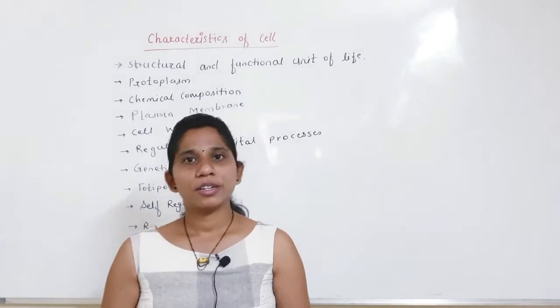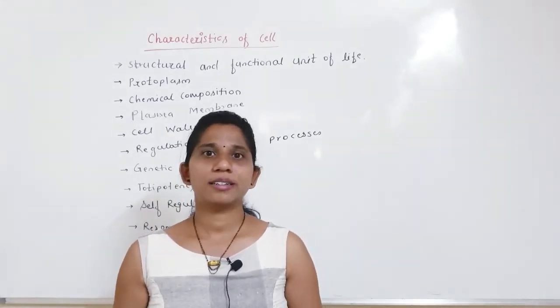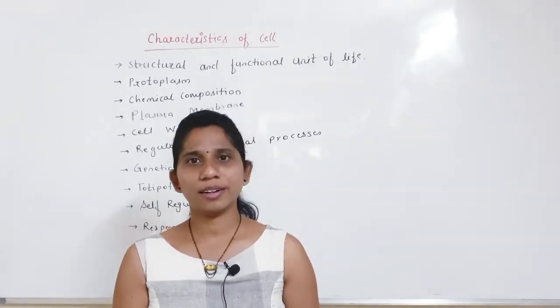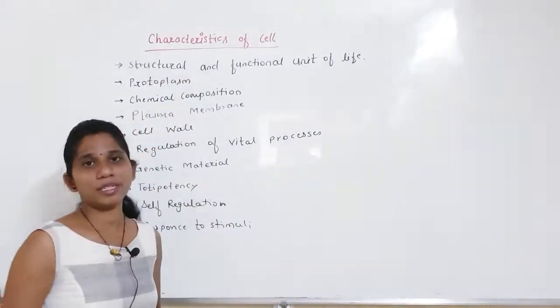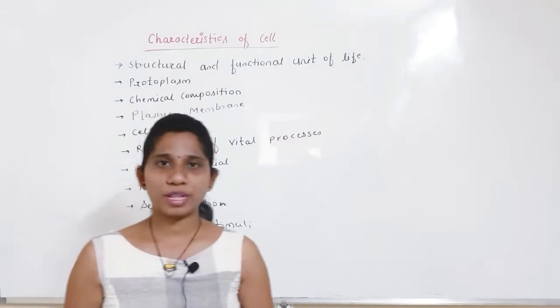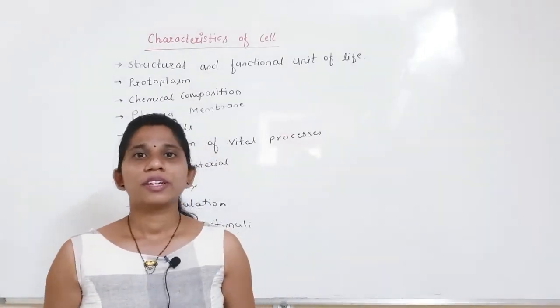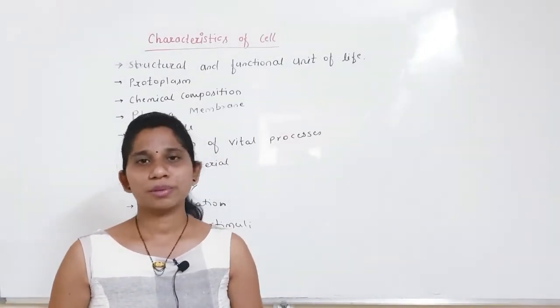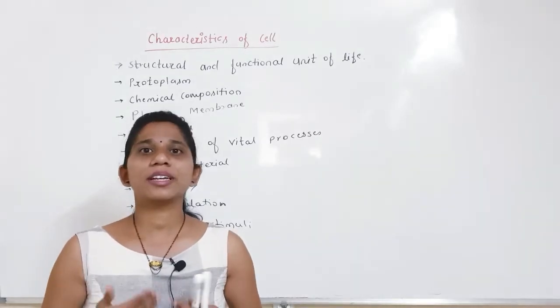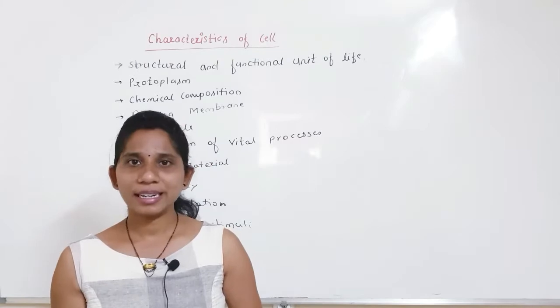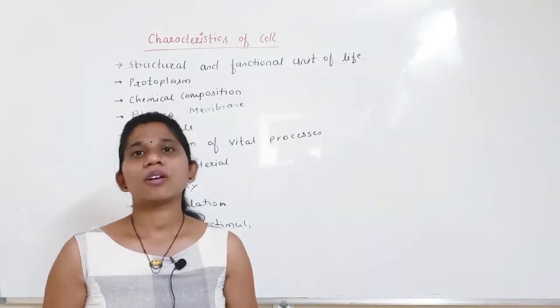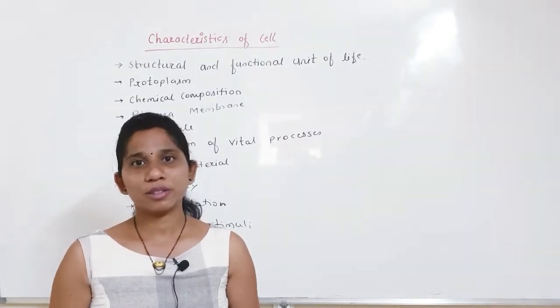So in the last lecture we discussed the cell theory and exceptions to the cell theory and related topics. Today we have to start the characteristics of the cells, as we came to know that all kinds of living organisms on the earth are made up of cells. Now we know that whatever the living organism may be, primitive or highly advanced, all organisms are made up of cells.